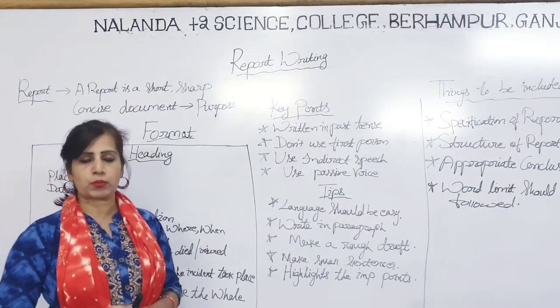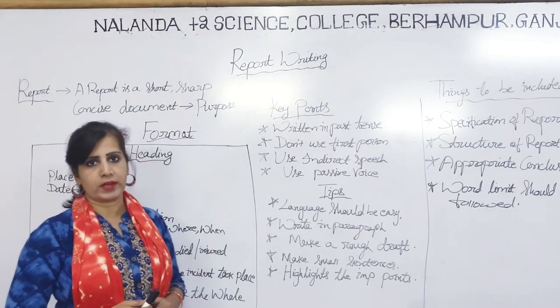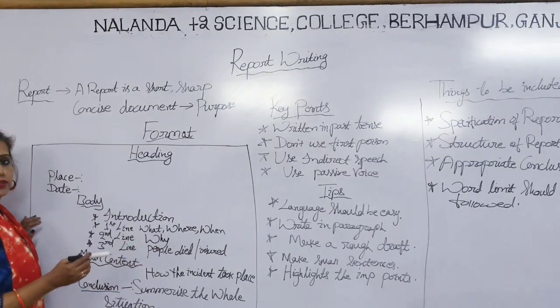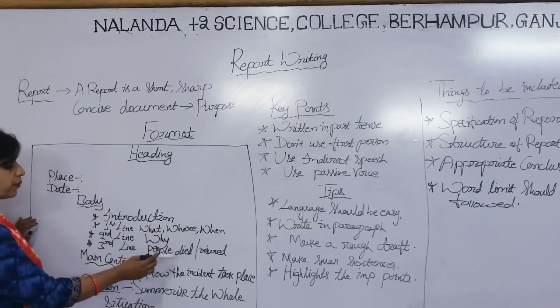So why the incident took place, where the lacunas lie, or where the mistake lies that the accident took place. It should carry that. We have to write about why here in the next line. Third line, it carries that people died and injured.